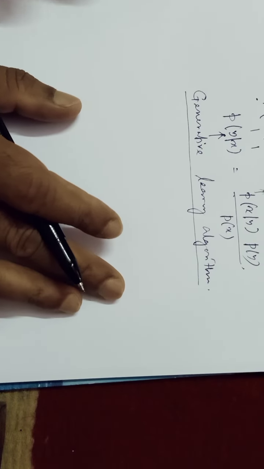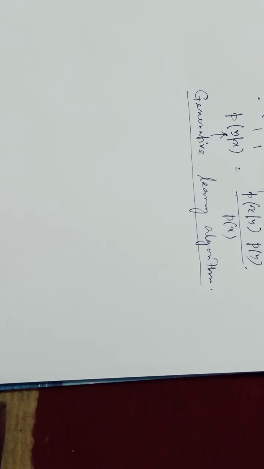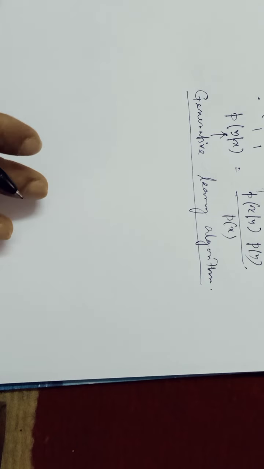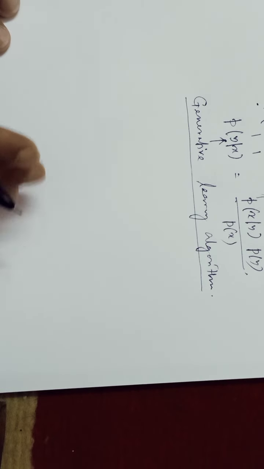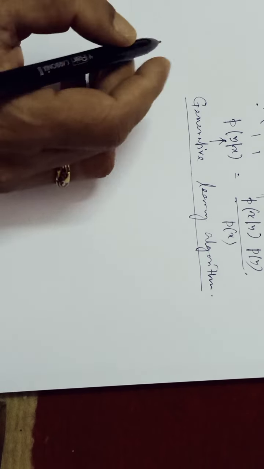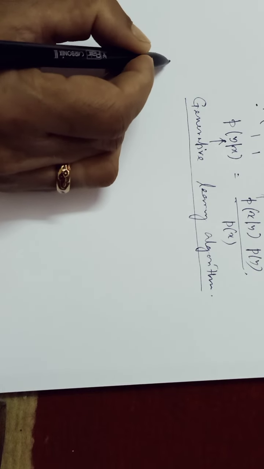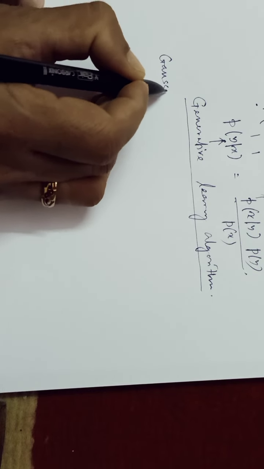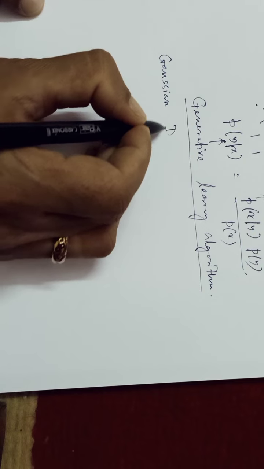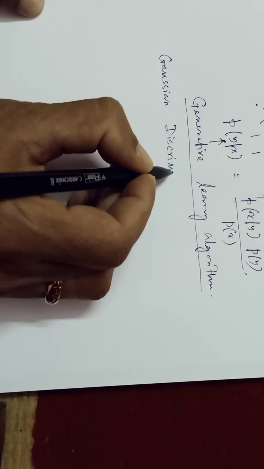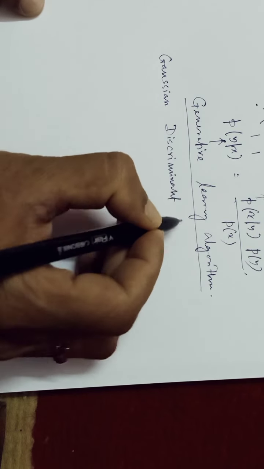So which is a discriminative learning algorithm, but there is a difference from whatever we have learned previously. Here just let me write the Gaussian discriminant analysis.